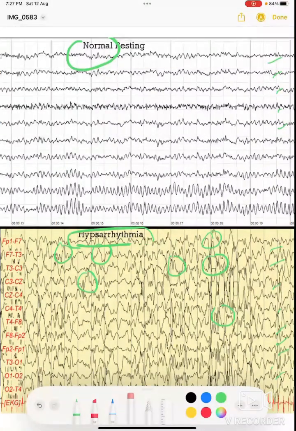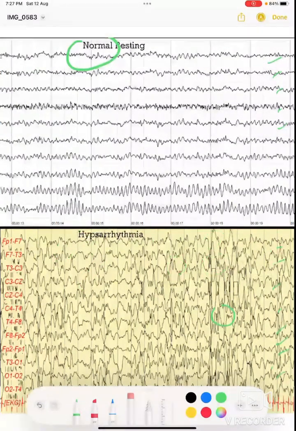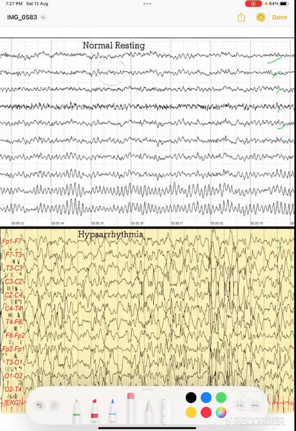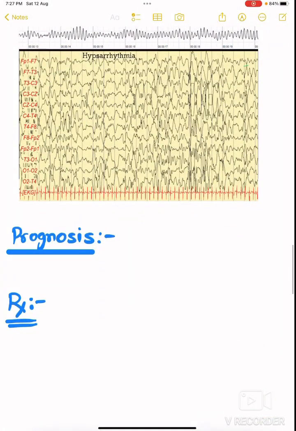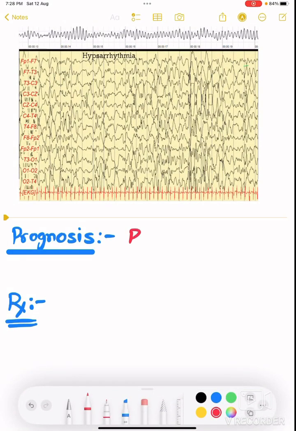So images may be given, the examiner may give you an image of hypsarrhythmia and tell you to diagnose it based on that image. If it is given, then the question is very easy, because hypsarrhythmia is very easy to diagnose. You can easily see it over here. What is the prognosis of this particular disease? The prognosis is extremely poor, very, very poor in West syndrome.